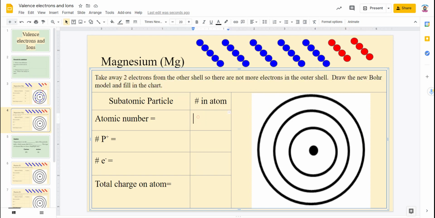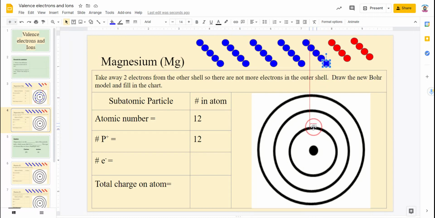So the atomic number is still the same. It's still going to be 12. Protons don't change. That is still going to be the same. Electrons, we can't figure that out yet, because now we're taking away electrons. So we're going to start. We're going to put our 2 electrons in our first orbital there.